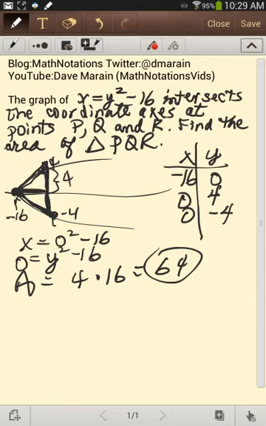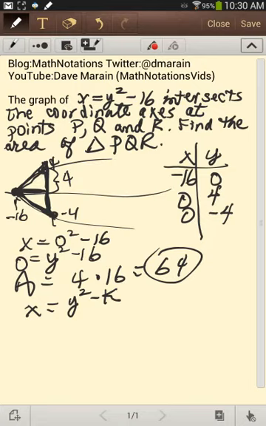Perhaps an extension of this, a little more challenging, would be x equals y squared minus k. Determine the area of the resulting triangle. This would be multiple choice, since the answer would depend on the value of k. It would in fact be a function of k, and k would be known as a parameter. Some of these types of questions are appearing more frequently on standardized tests.